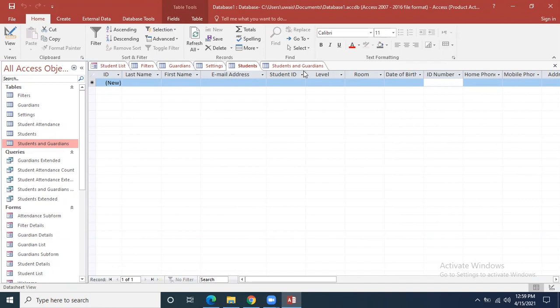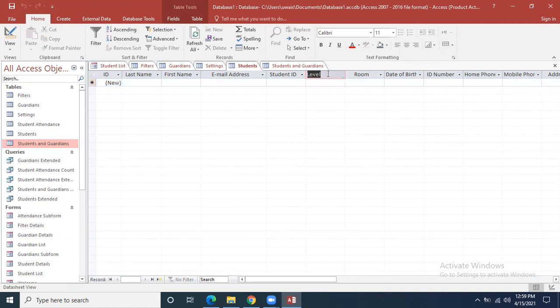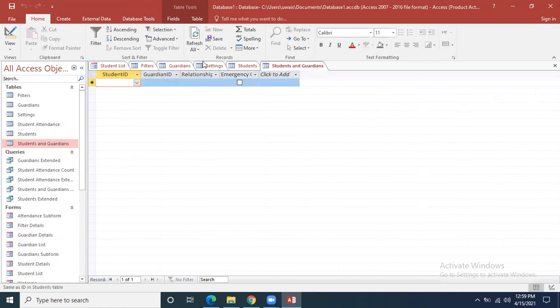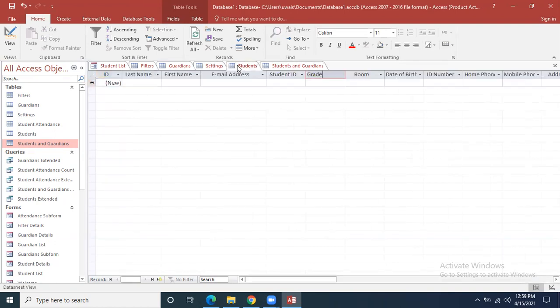For example, over here this is written level. I can write grade over here. So student level means student grade. I have changed it from student level to student grade. So now you will see that we will be able to enter the grades over here, whether it is first grade, second grade, third grade, in which grade the student is studying. So we can make changes accordingly in the given template.